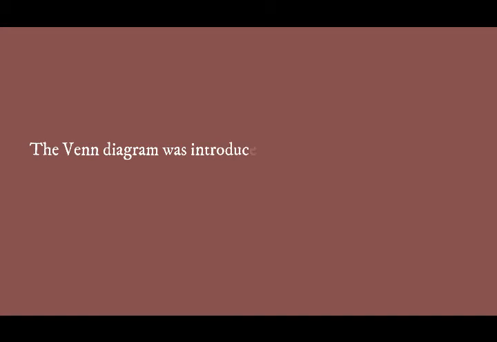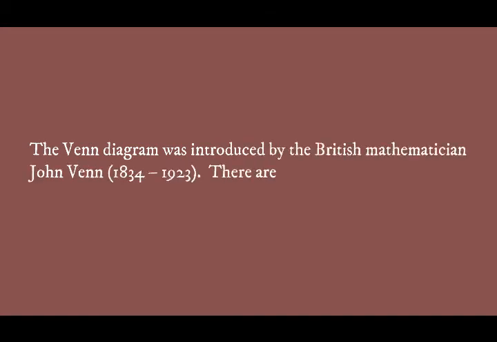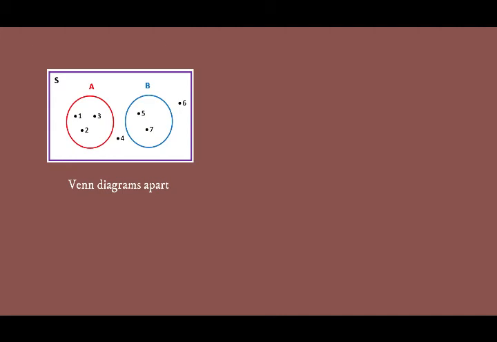Next, we talk about the set diagram. The set can be represented by a picture or diagram called a Venn diagram. The Venn diagram was introduced by the British mathematician, namely John Venn. There are four types of Venn diagrams, namely disjoint sets Venn diagram.